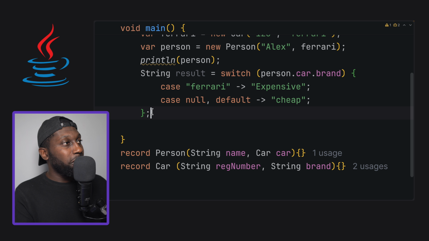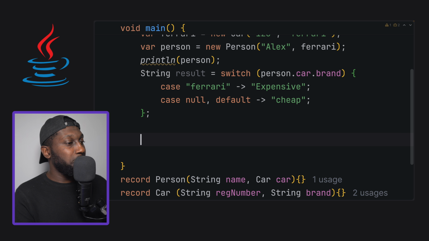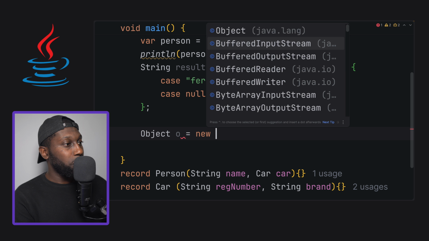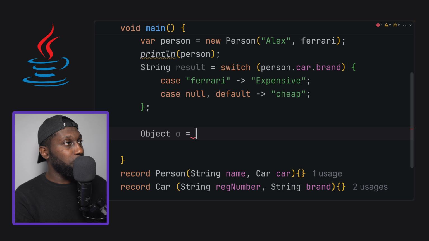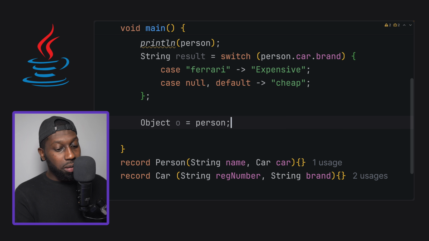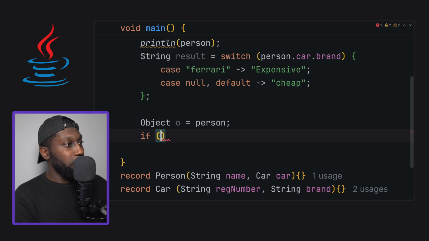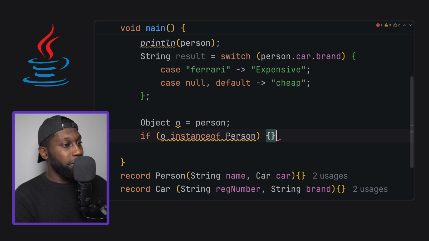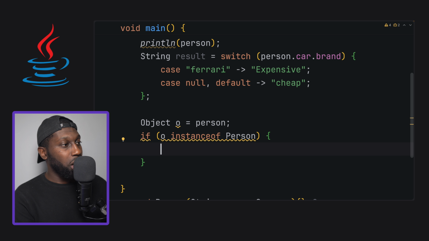Now, if you've done Java for a very long time, you would have seen this code in here, where we know that object is the mother of everything in Java. And let's just say in here, object O equals to person, right? So you'd have seen this code in here. So if O instance of person, if this was the case, then you would cast, right?